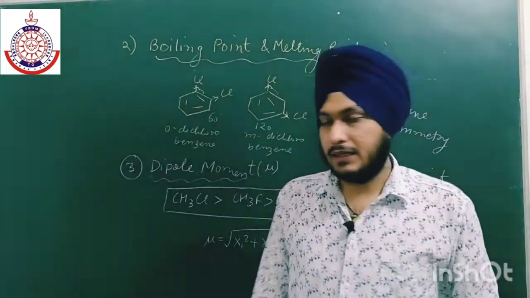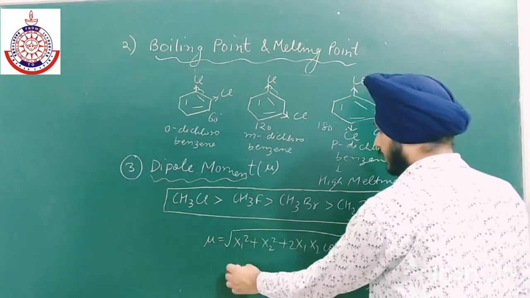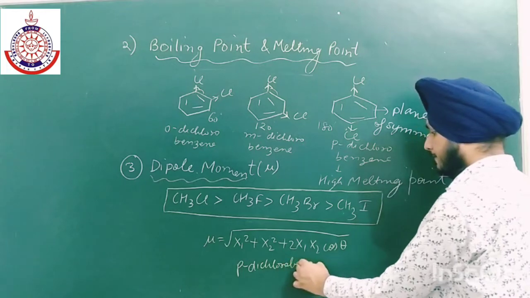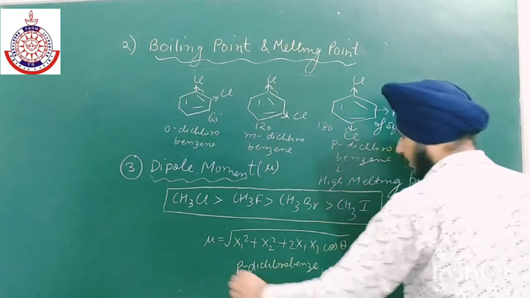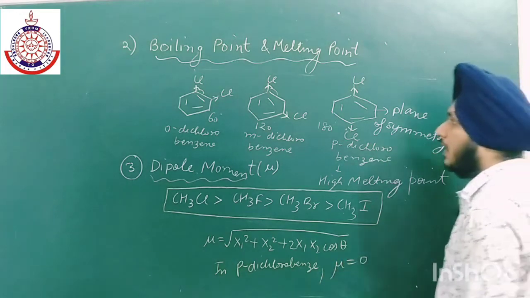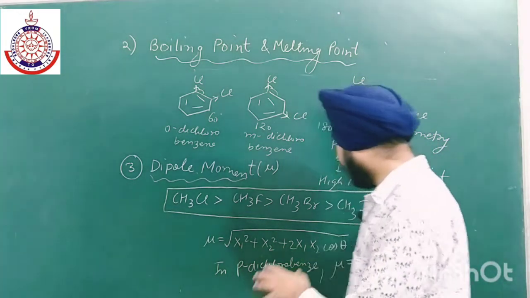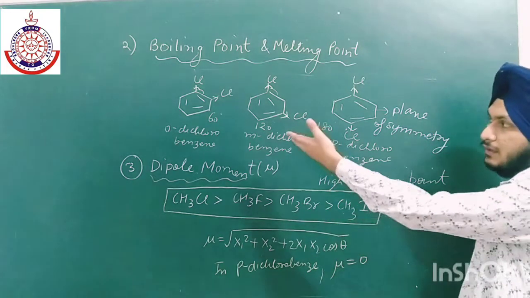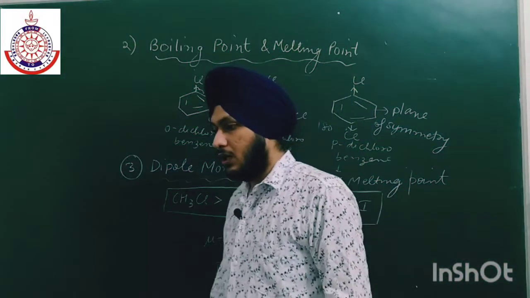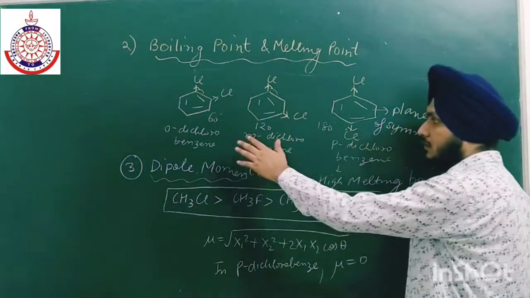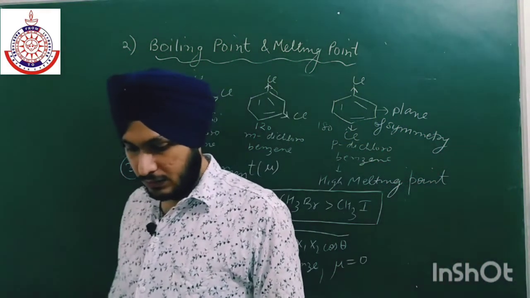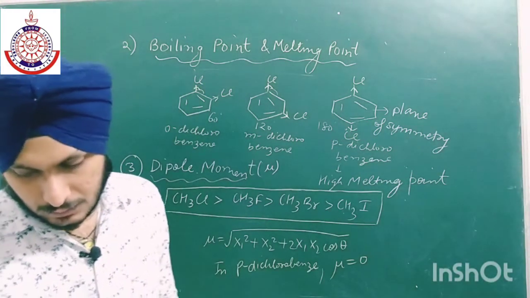That is why in para dichlorobenzene the value of mu is 0. After that, if we apply the formula, we all know that cos 60 is greater than cos 120. That is why the dipole moment of ortho is greater than that of meta.